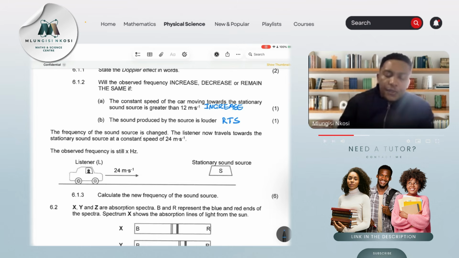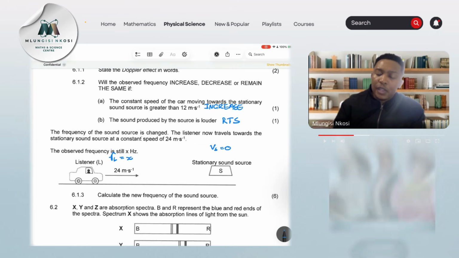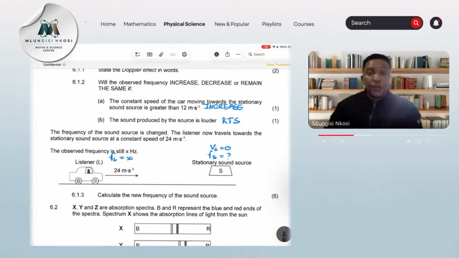The observed frequency is still X hertz. So they are telling us that we still have X. So the frequency of the listener is still going to be X, right? The speed of the source is 0. The frequency of the source is now what we are looking for. Okay, right. So we need to come back to that.